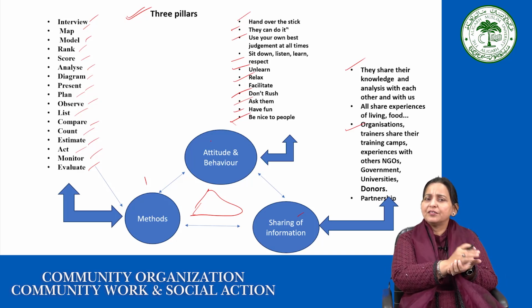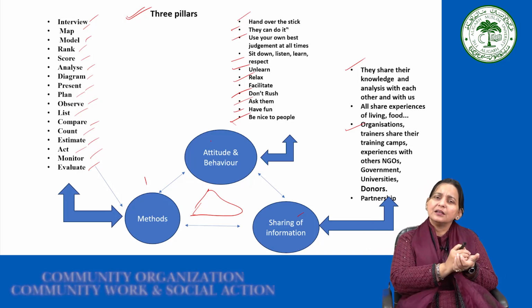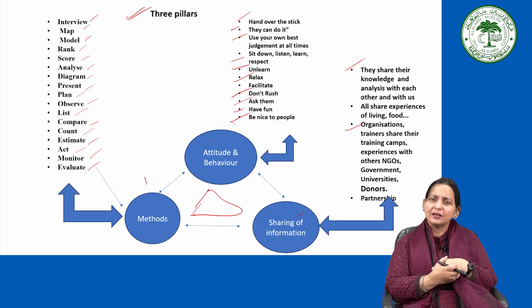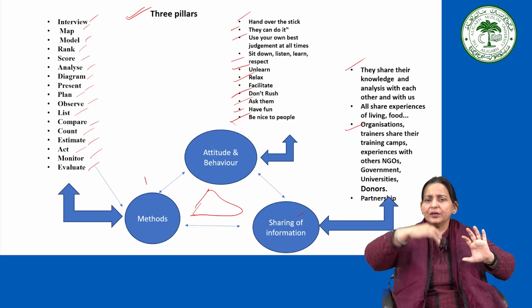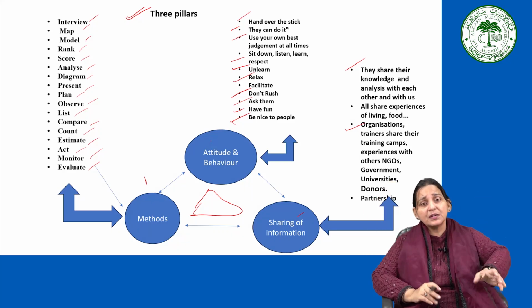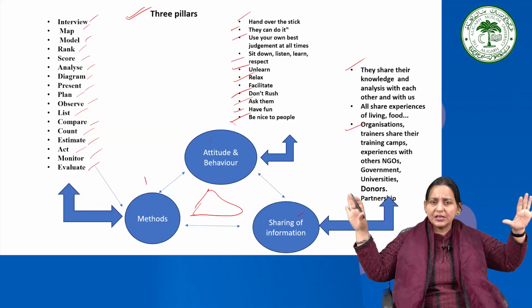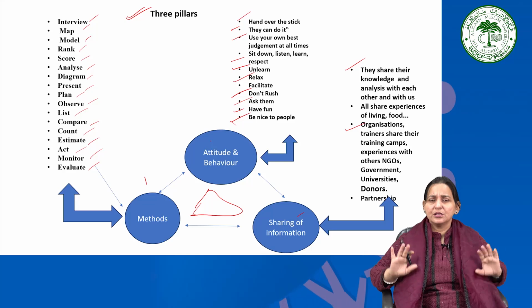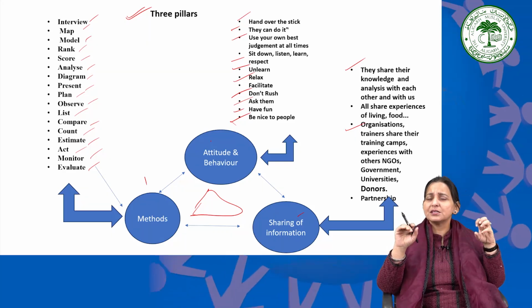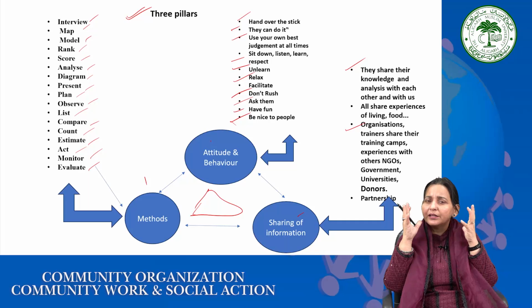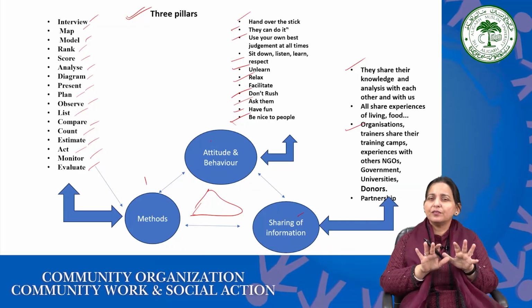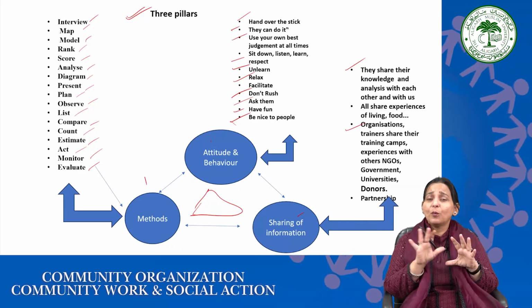So open defecation with another color, and then garbage with another color. That way the map was developed by the community members, and when it was converted into the larger sheet and displayed to the community members, it made them realize through that visualization that they are living in such a disturbed or polluted area.